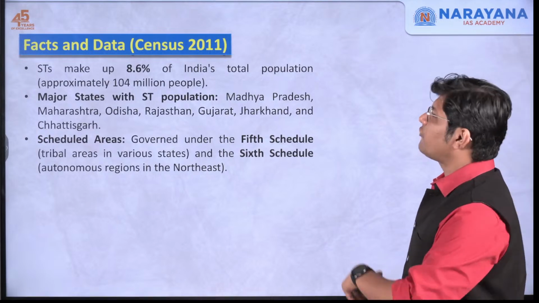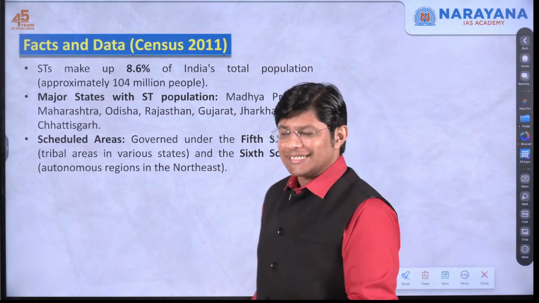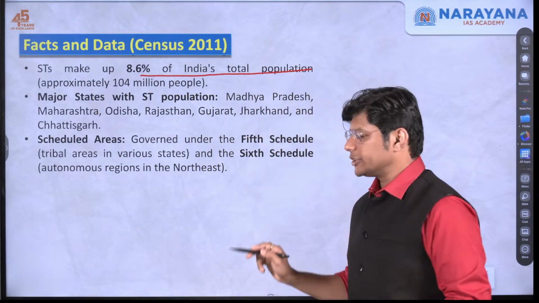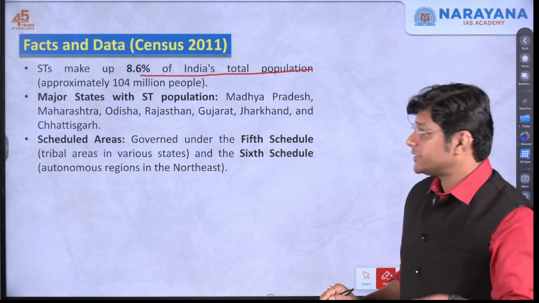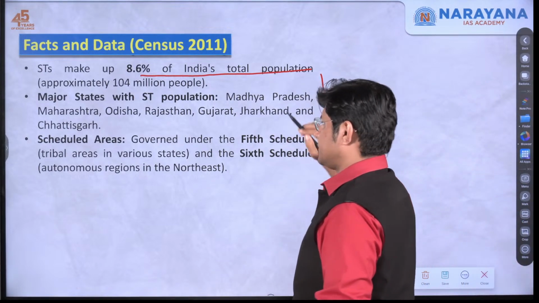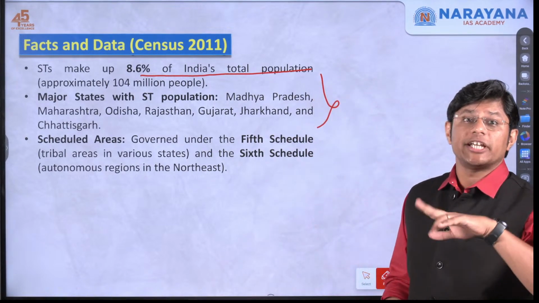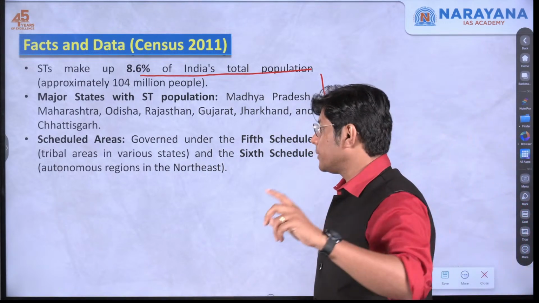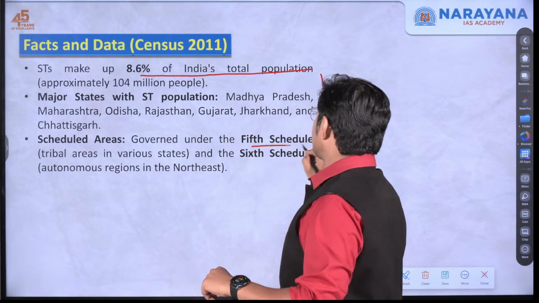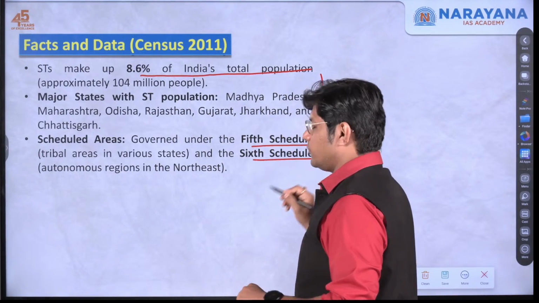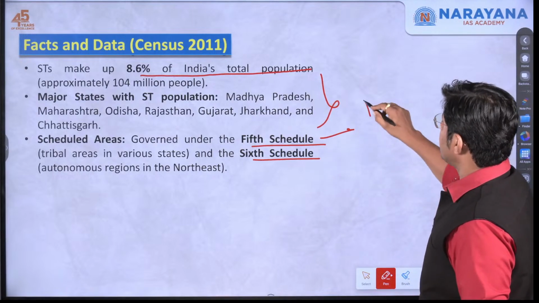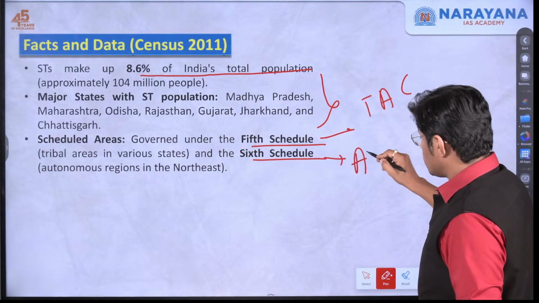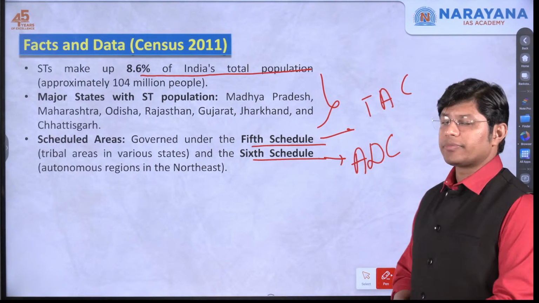Now, some facts and data. The STs make up 8.6% of India's total population. Major states with ST population are these states. When it comes to scheduled areas under the 5th schedule, please remember what we discussed in the first topic. It is governed under the 5th schedule and the 6th schedule, which means for the 5th schedule we have the Tribes Advisory Council, and for the 6th schedule we have the Autonomous District Council.